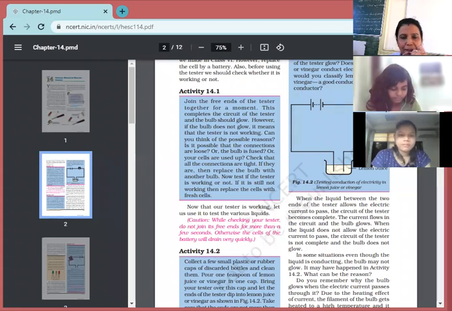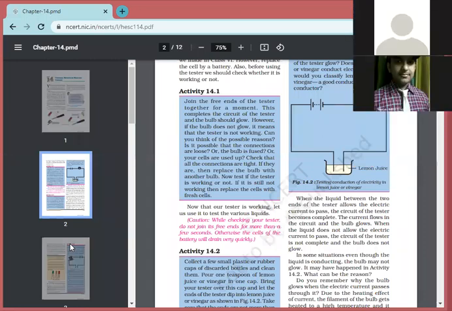In this way, we can take different liquids which are at our home, like water, milk, honey, vinegar, lemon juice, any other liquids, and we can check side by side whether the liquid conducts or not, whether they are good conductors or poor conductors.